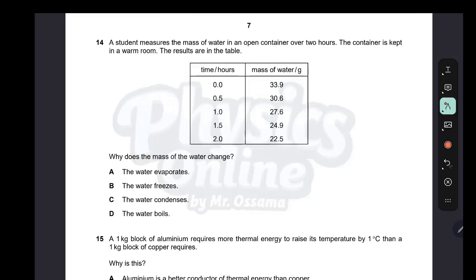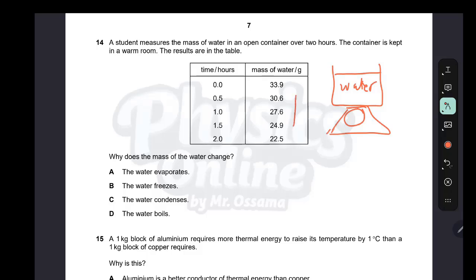A student measures the mass of water in an open container over 2 hours. The container is kept in a warm room. The results are in the table. So we have a container and we have a scale, and we measure the mass of water, the decrease in the mass of water over time.